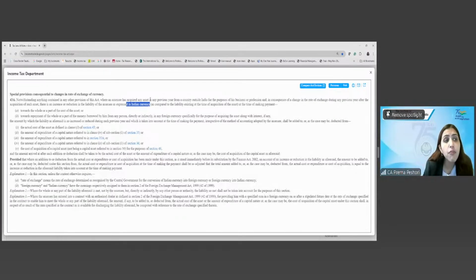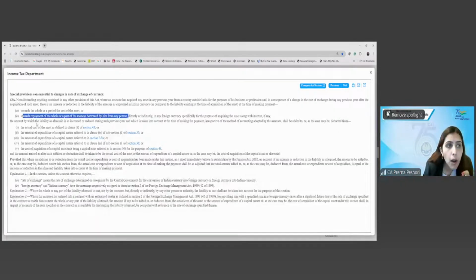At the time of making the payment towards the whole or part of the cost of the asset, or towards the repayment of the whole or part of the money borrowed by him from any person, directly or indirectly in any foreign currency, specifically for the purpose of acquiring the asset, along with interest, if any.